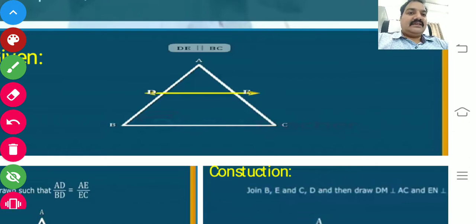So here BC is one side, and you have to draw DE. So DE is parallel to BC. That is the only condition given in the statement, and D and E should be two distinct points on the other two sides. That is also given.